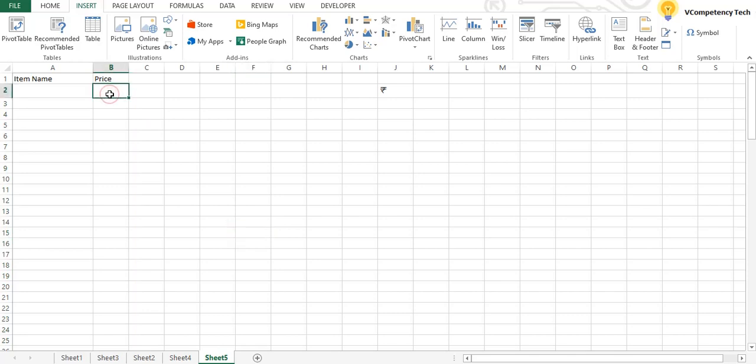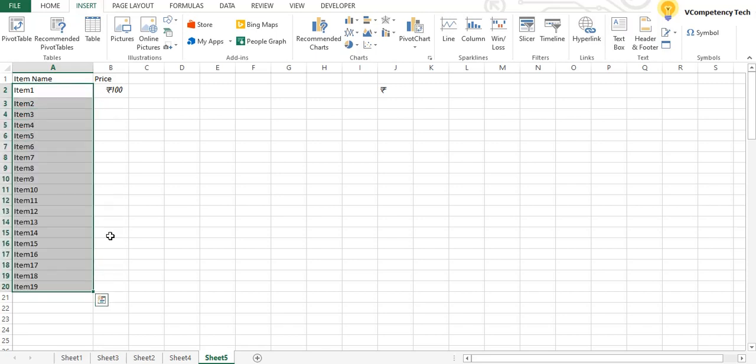Let's see, if I write 100, see, 100 rupees is coming. I will write item 1, 100 rupees. Item 2. Okay, I will select both and drag, let's see. Okay, so these are the items.